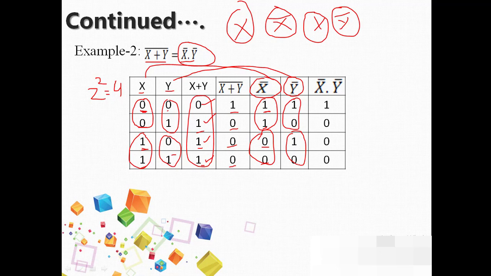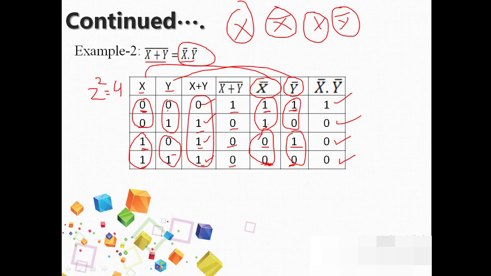So we have x bar into y bar. Multiplication: 1 multiplied by 1 is 1, then 1 multiplied by 0 is 0, 0 multiplied by 1 is 0, 0 multiplied by 0 is 0.